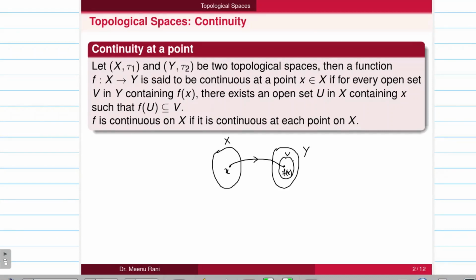For every open set V that is containing f(x) in Y, there exists an open set U containing point x, which is open in X, such that f(U) is contained in V. Then we can say that f is continuous at a point x. F is continuous on set X if it is continuous at each point of X.